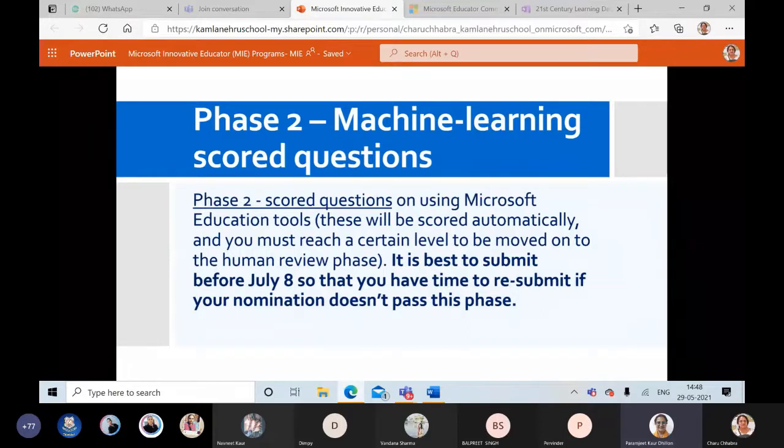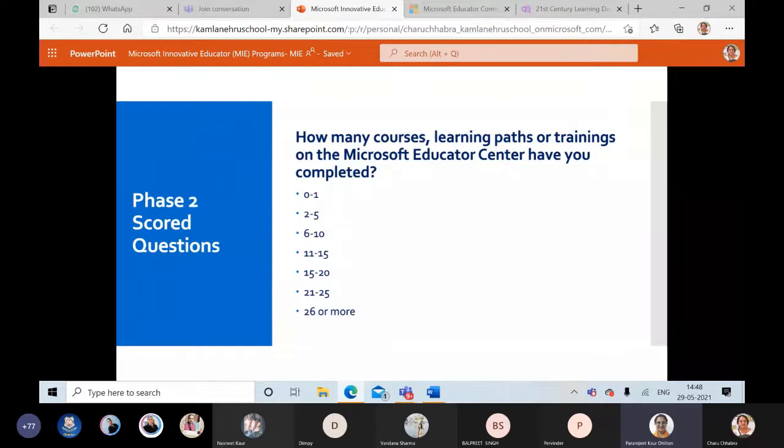Scored questions on using Microsoft Education tools. These will be scored automatically, and you must reach a certain level to be moved on to human review, please. So now this portion we have to do. It is best to submit before July 8th so that you have time to resubmit if your nomination doesn't pass this phase. So this is machine learning, so we need to look into this.